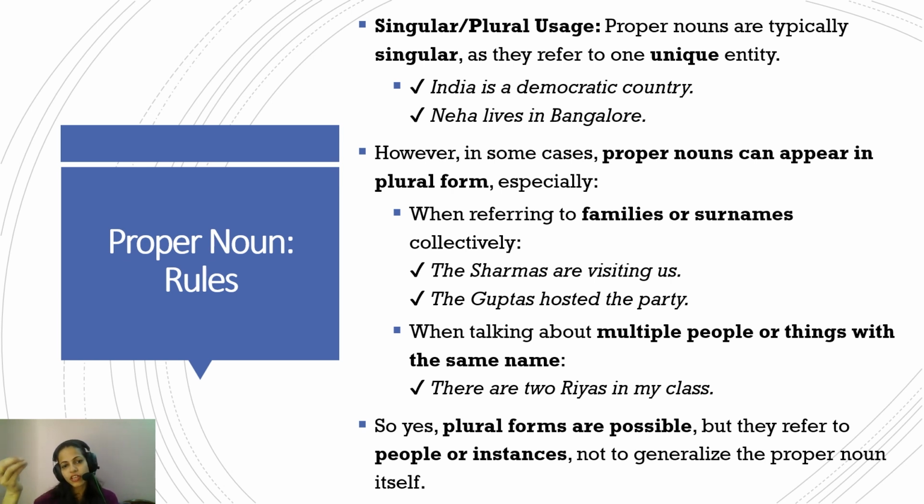So if there is a girl named Ria in your class, she is one single unit. That one Ria is one Ria. So she is unique, so they are always singular. India is one unique country. So India is always used as singular.